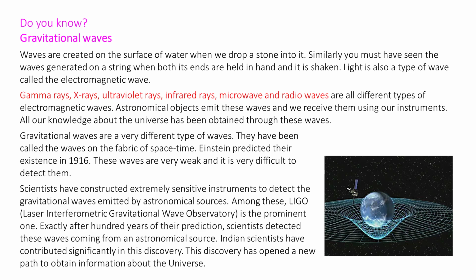Einstein predicted their existence in 1916. These waves are very weak and it is very difficult to detect them. Scientists have constructed extremely sensitive instruments to detect the gravitational waves emitted by astronomical sources. Among these, LIGO, Laser Interferometric Gravitational Wave Observatory, is a prominent one.